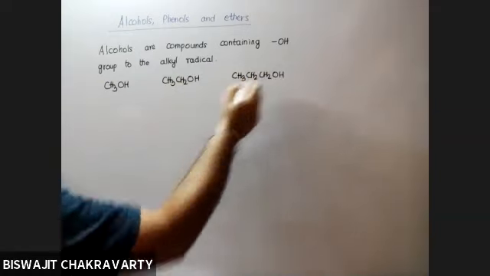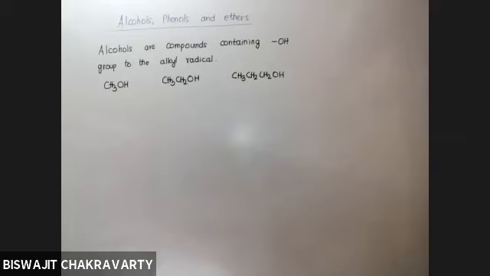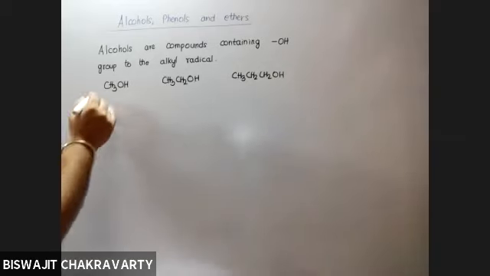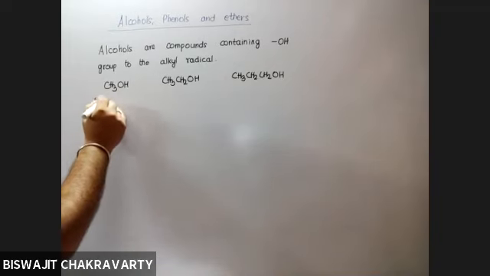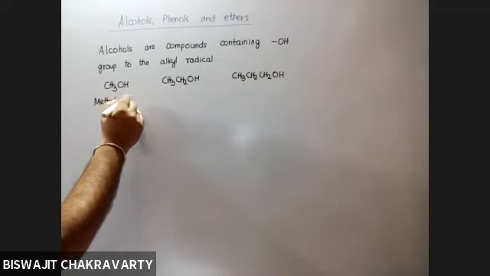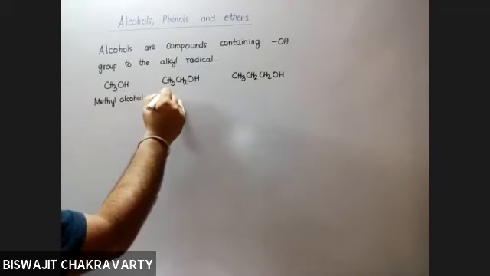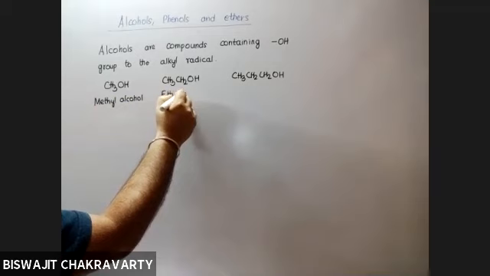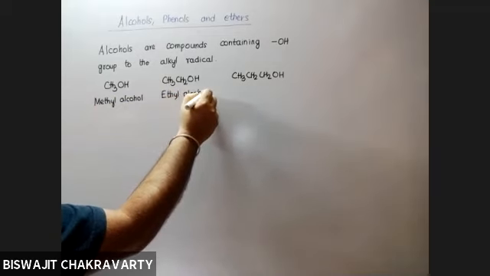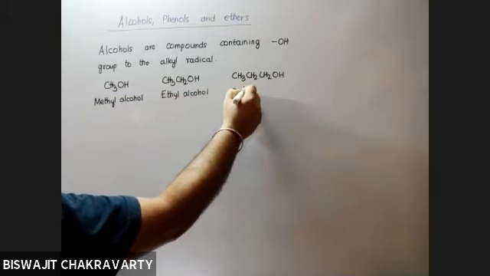And depending upon what group is the alkyl group, accordingly we name it as methyl alcohol. Methyl alcohol is the common name, which is better called methanol, ethyl alcohol, propyl alcohol by N-propyl alcohol.